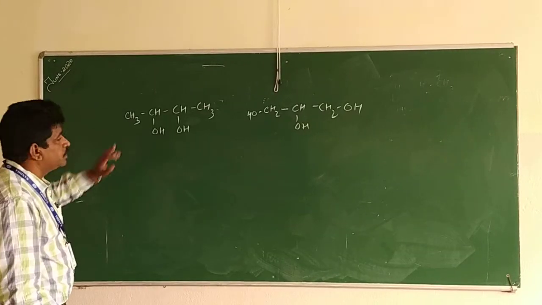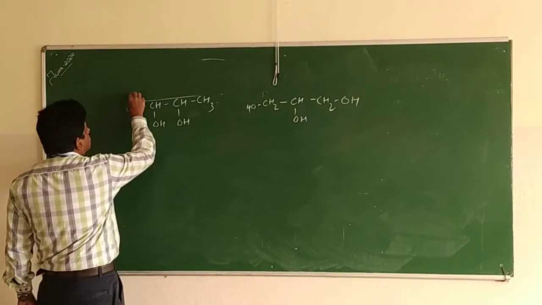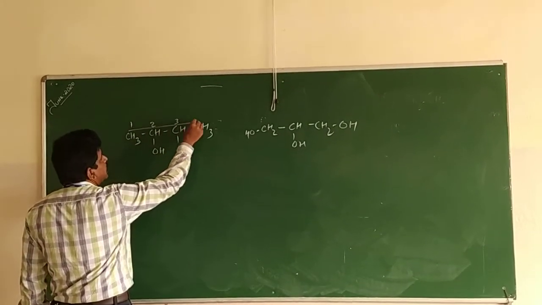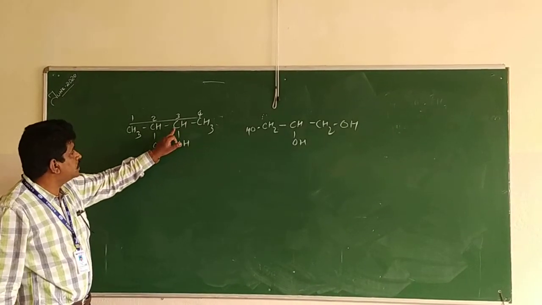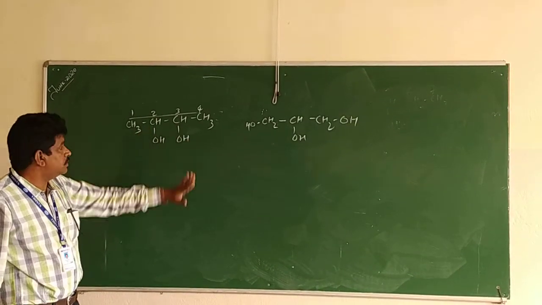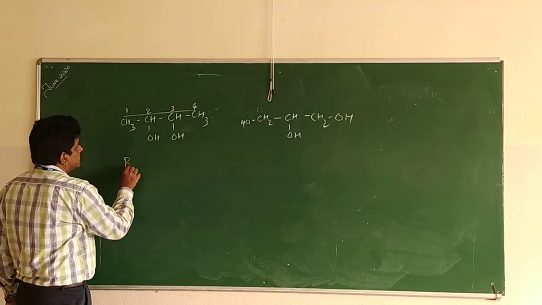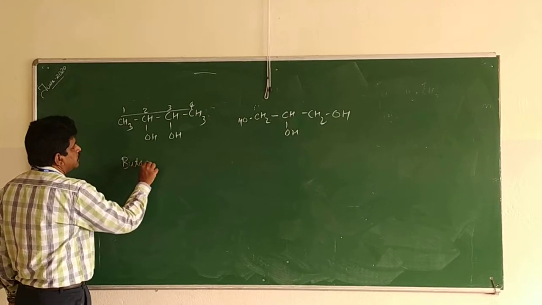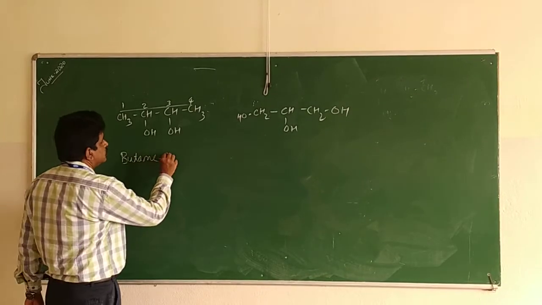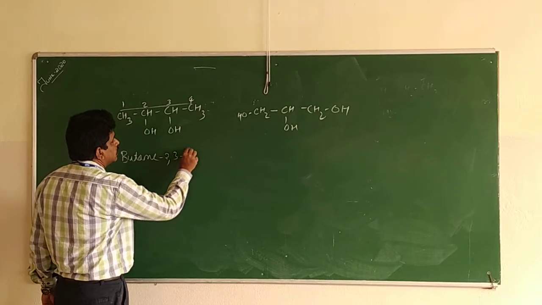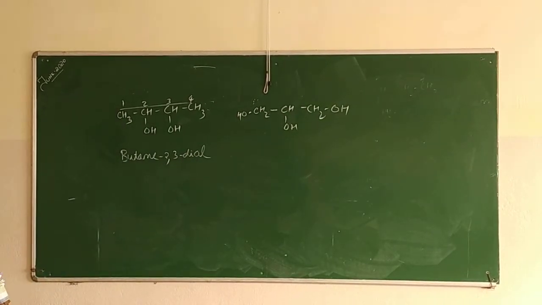Now we'll see this compound. The longest chain is this one, 1, 2, 3, 4. If you number from here also, this will get 2 and this will get 3. No change, no difference. The parent compound is butane. The OH group is on the second and third carbon atom. So 2, 3 diol. Butane-2, 3-diol.